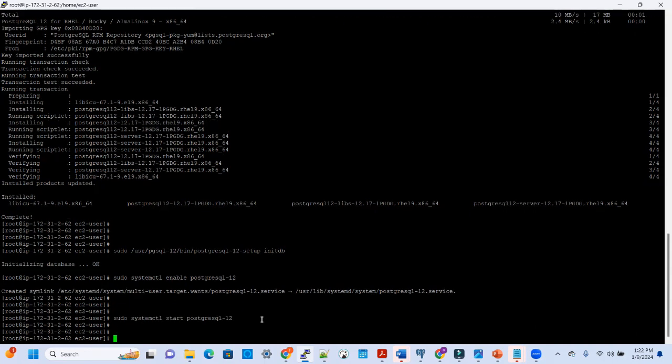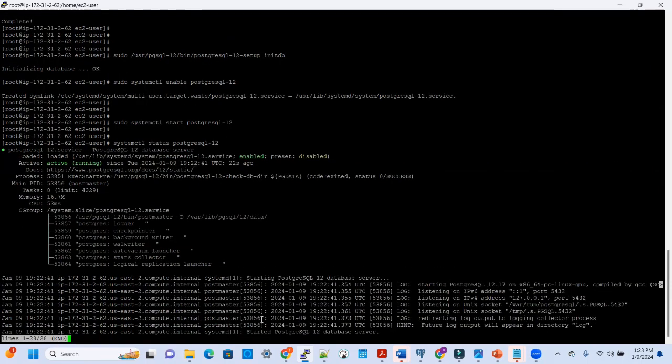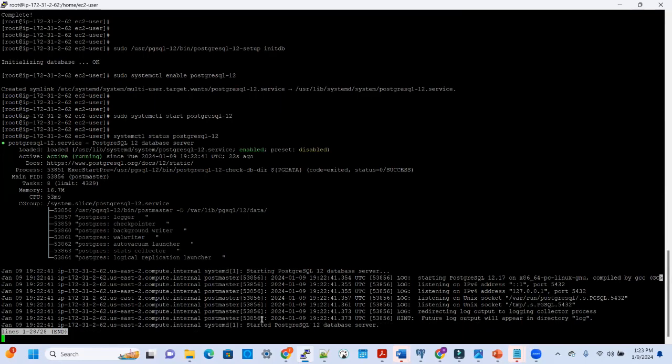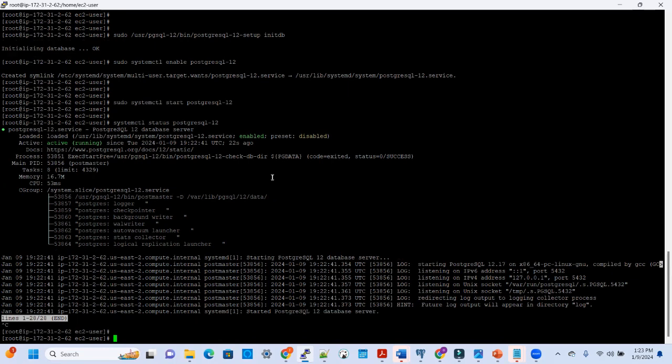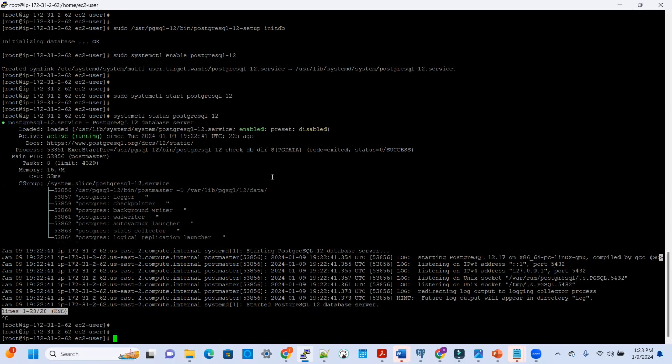So Postgres is running. We can check the status of Postgres with the systemctl service. Take away the sudo because we are already root. So this is what tells me the Postgres 12 service is active and running. So that is how we install Postgres.